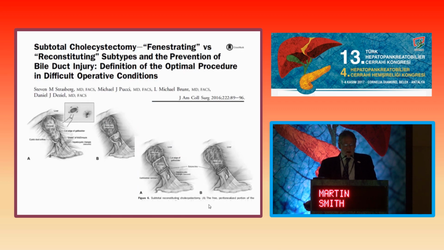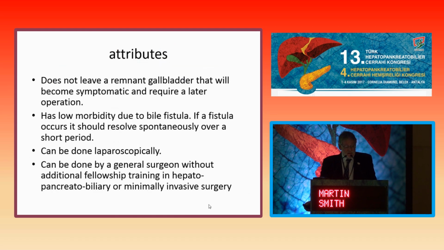But Strasberg gives us some insight into how to do this by talking about two different types, the fenestrating or the reconstituting. The fenestrating is where you remove part of the gallbladder and you close the cystic duct. And the reconstituting is when you don't remove the whole gallbladder, you leave some of Hartmann's pouch intact, but you close the gallbladder, reconstituting a small degree of the gallbladder.